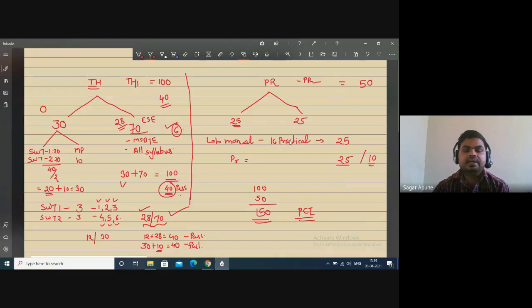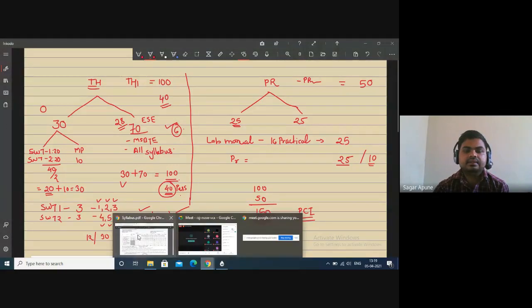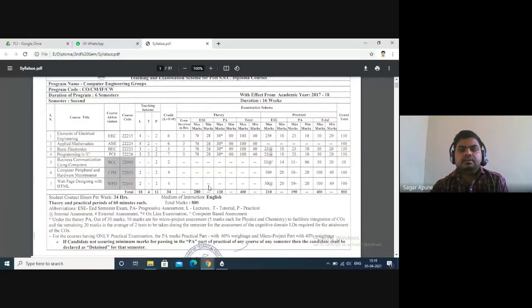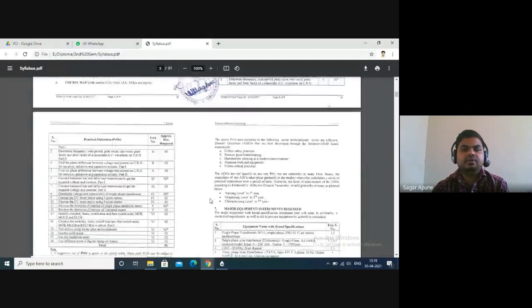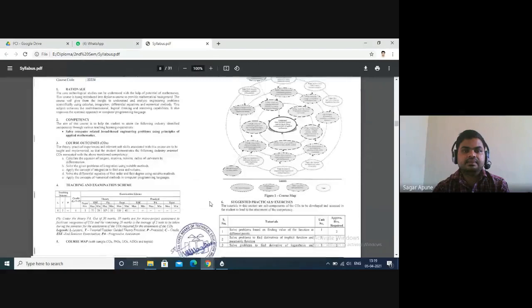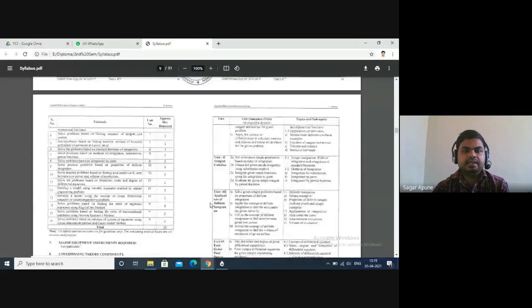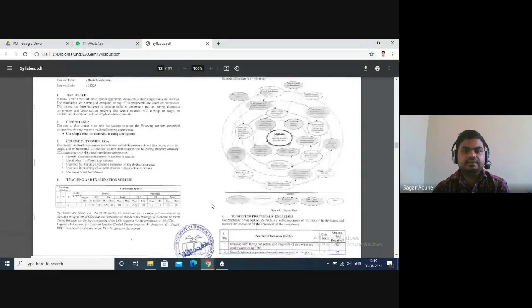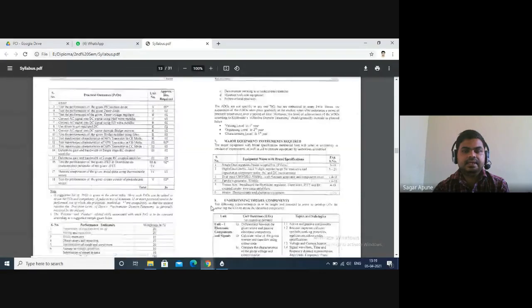Then what about next? The next is we can check weightage for all units. There are total 6 units in our syllabus. So here applied mathematics, then basic electronics.